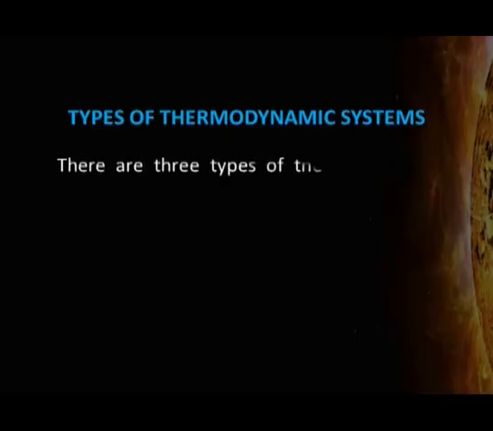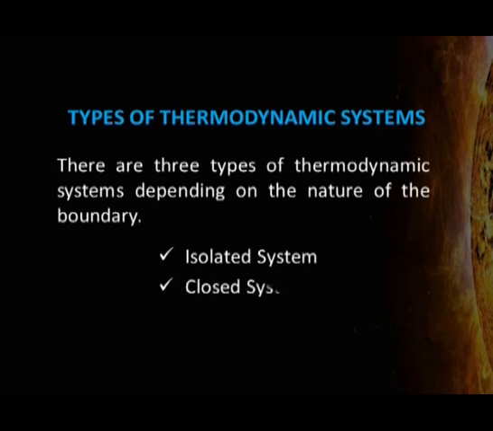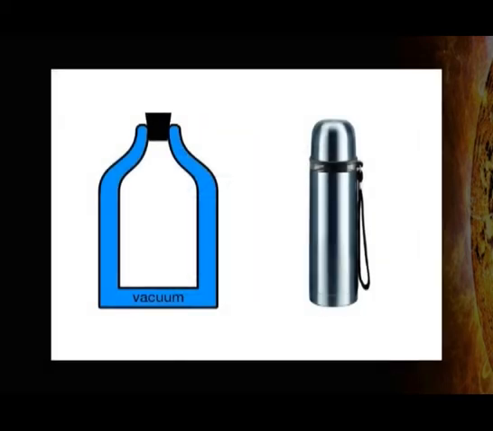There are three types of thermodynamic systems depending upon the nature of the boundary: isolated system, closed system and open system. When the boundary of the system is insulated and sealed both, the system is called isolated system. Therefore, an isolated system is one that cannot transfer energy and matter both with surroundings. A substance like hot water placed in a thermos flask is an example of isolated system.